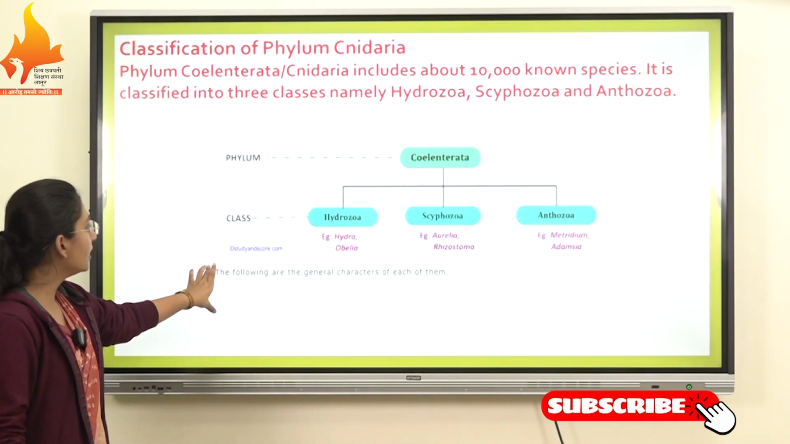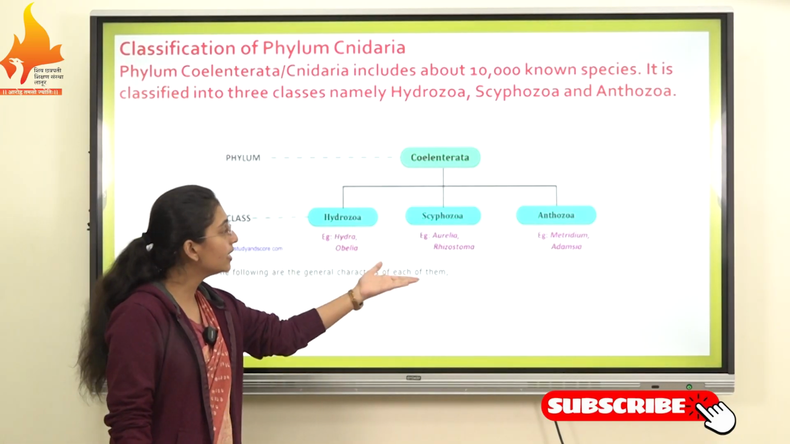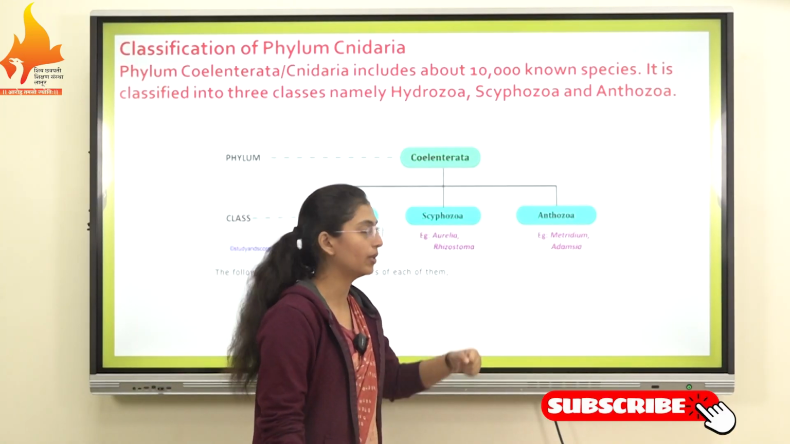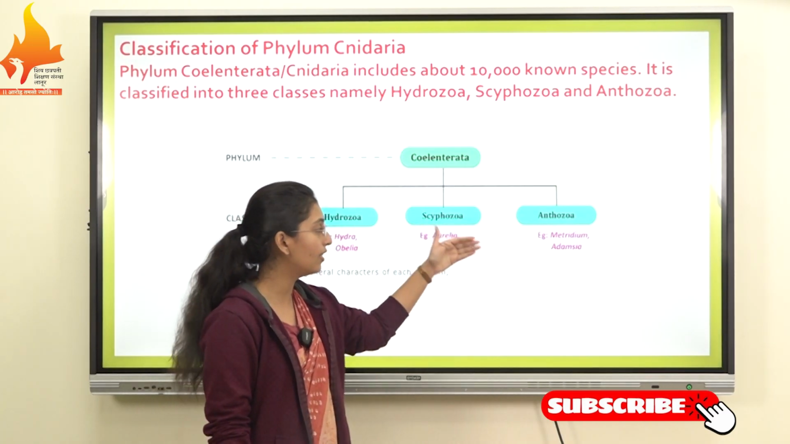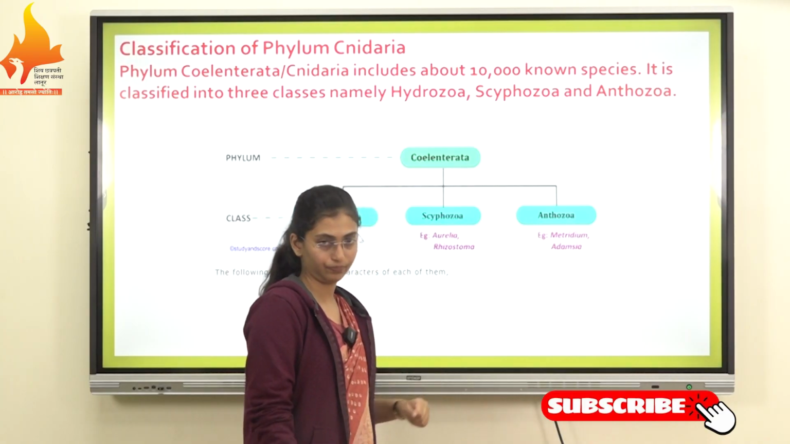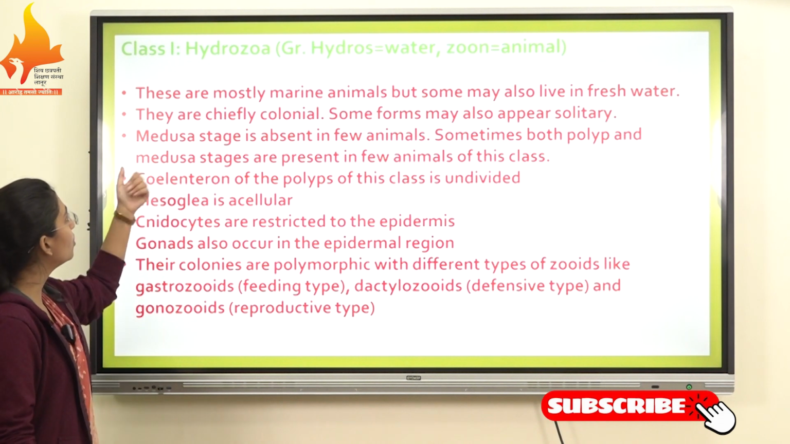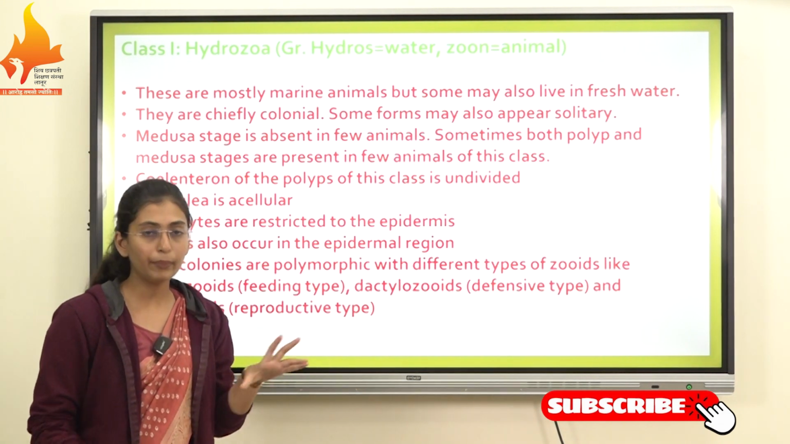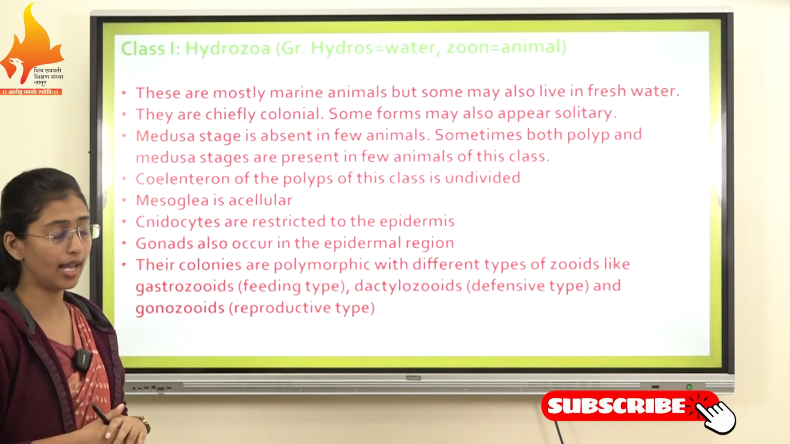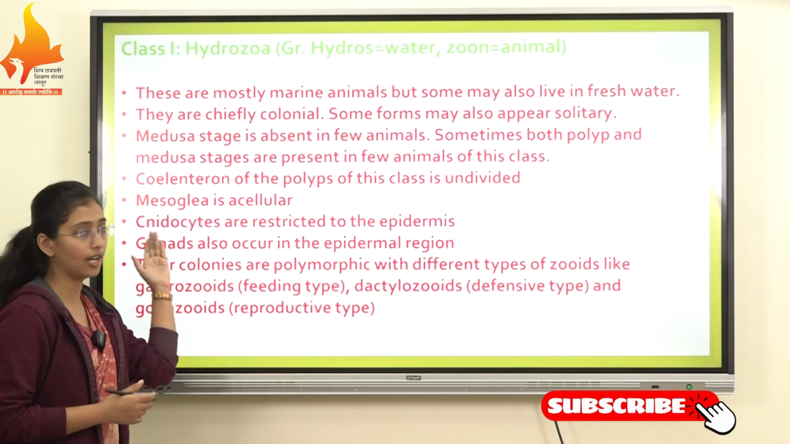Examples of Hydrozoa are Hydra and Obelia. Examples of class Scyphozoa are Aurelia or Rhizostoma. Examples of the third class, Anthozoa, are Metridium and Adamsia. Let us see the first class, Hydrozoa. The meaning of Hydrozoa: hydros means water and zoa means animals. Let's see some characteristics of the first class, Hydrozoa.